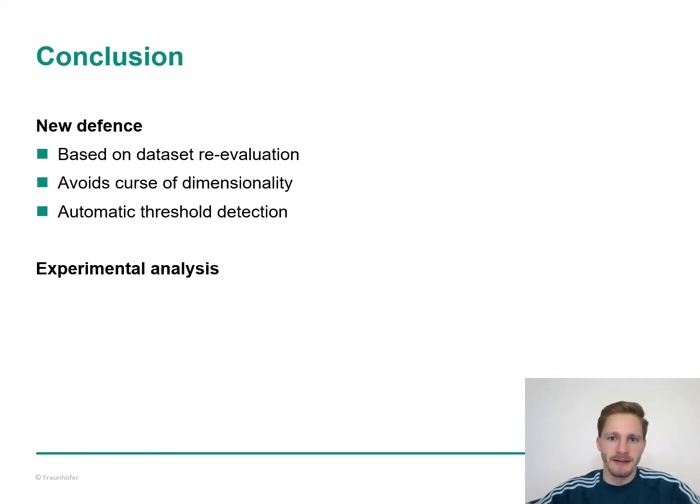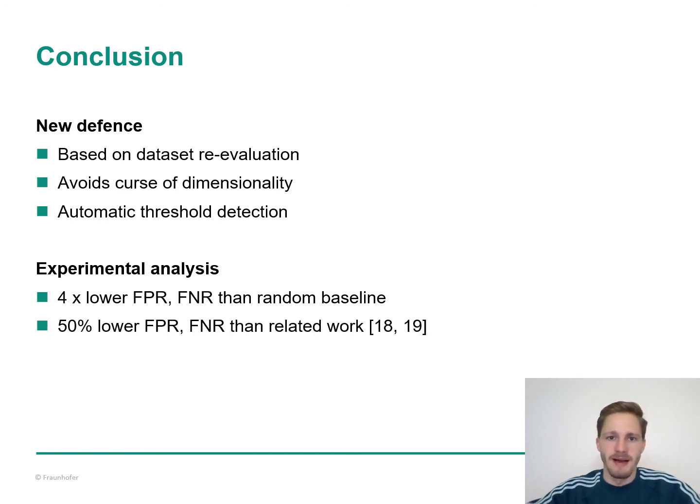But with our defense against datasets with up to 10% of poison samples, we could demonstrate the reliable identification of malicious instances. Across all datasets, our defense achieved low false positive and false negative rates. These rates were 4 times lower than the random baseline, and in comparison to related work, we achieved false positive rates and false negative rates that were 50% lower.